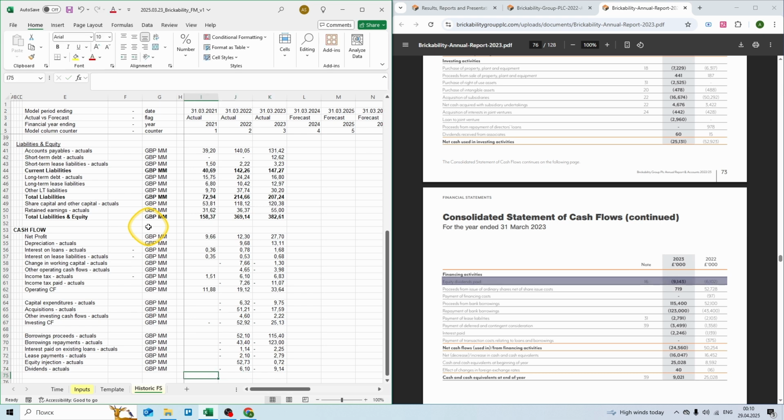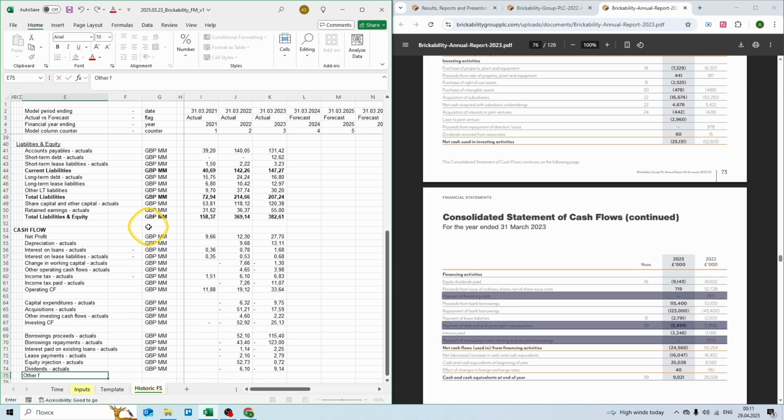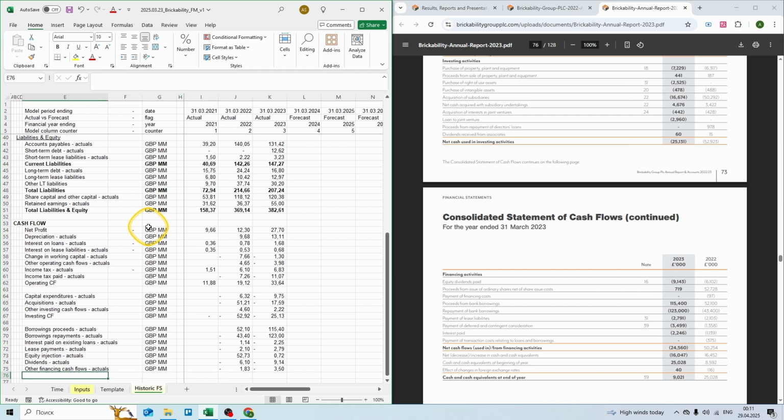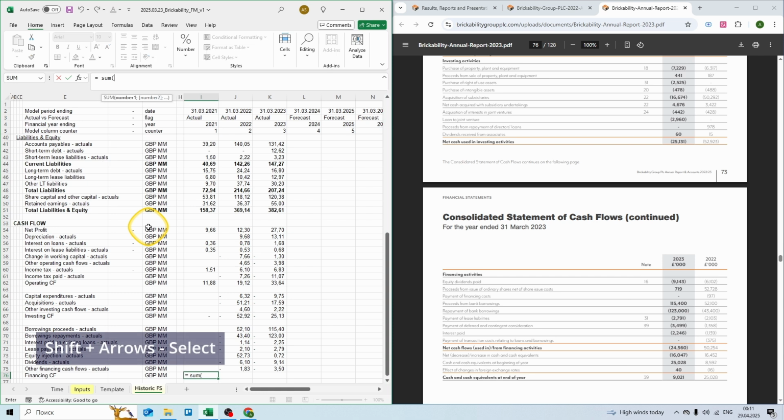And let's combine the remaining items, call them other financing cash flows. £1,000,000 and start listing. Minus 97,000, minus 1.4 million and minus 0.4 million. And for 2023 we only have minus 3.5 million. Now we have financing cash flows. Again, £1,000,000 equal to sum formula, Shift and up arrow, Control copy, Shift right arrow, and Control V or Enter to paste.